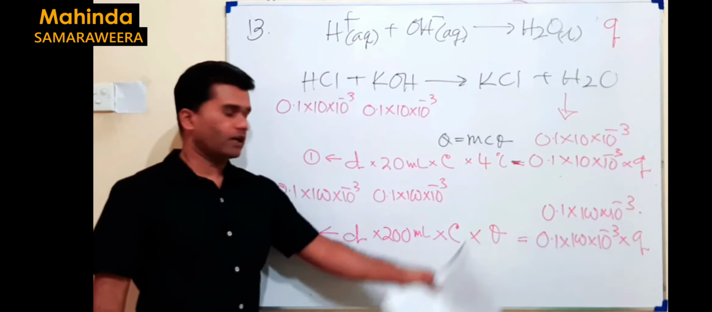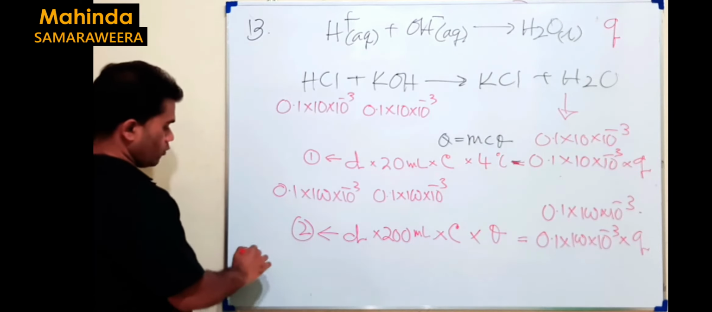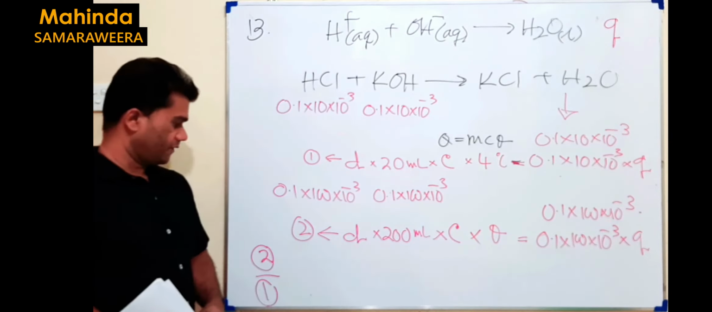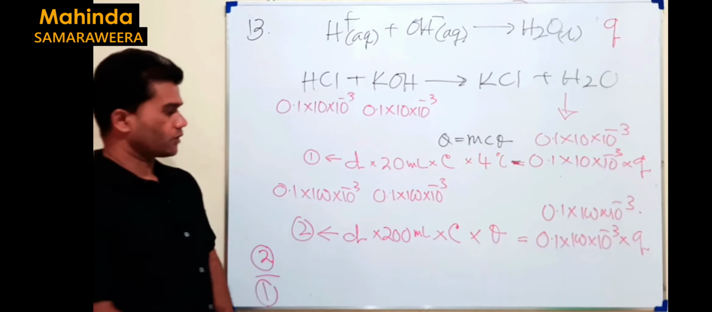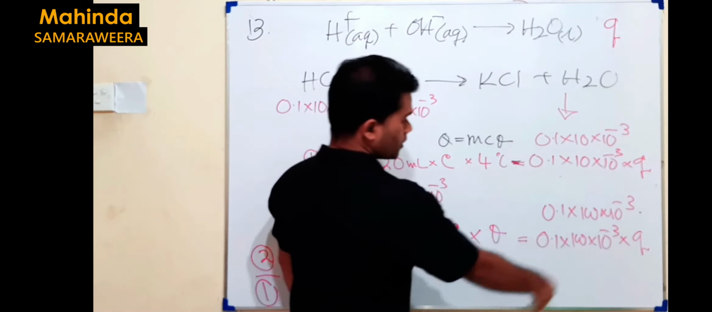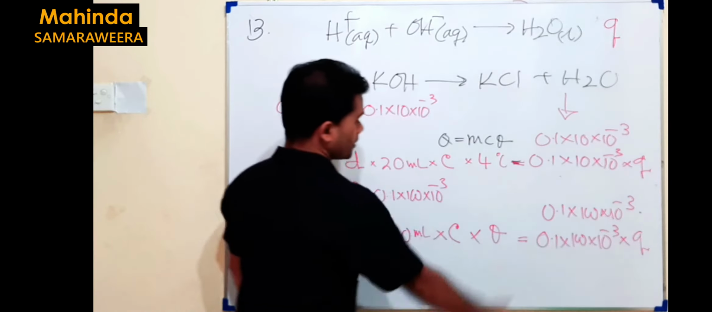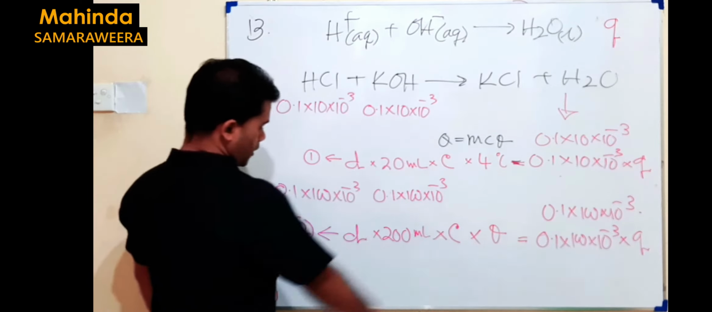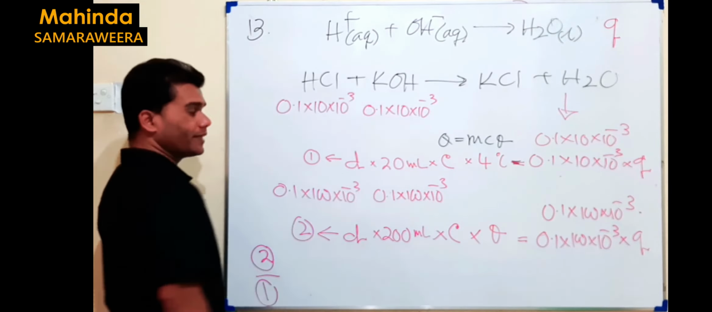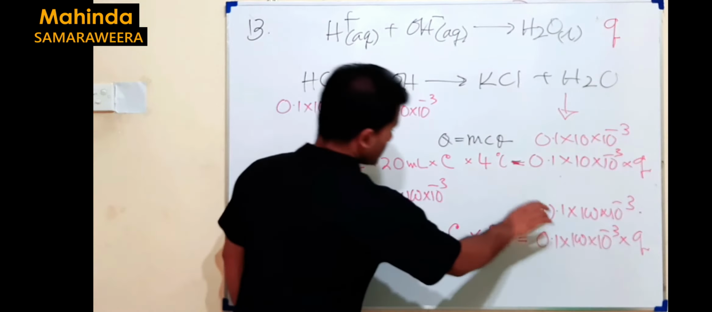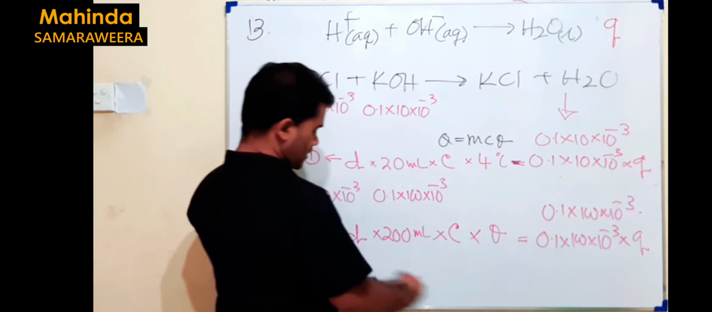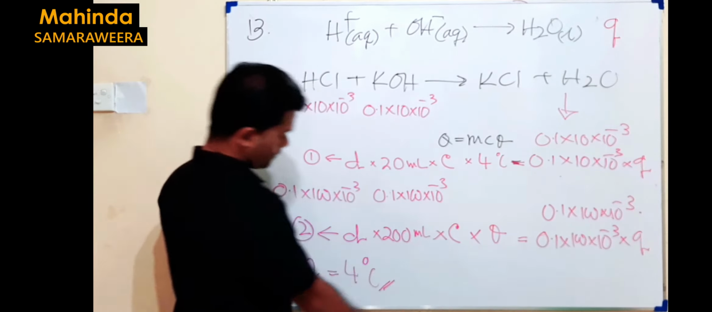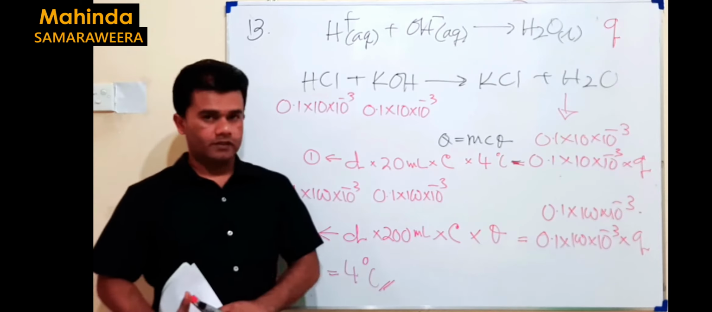Now to calculate theta, the only thing you can do is divide the second one by the first one. When you divide the second one by the first one, you end up with theta. As you can see here, 0.1 cancelled out, 10 to the power of minus 3 Q cancels out, 100 over 10 means 10. On this side, C cancelled out, D cancelled out, 200 over 20 again 10. Then that 10 cancels with this 10. So what is finally remaining? The temperature difference will be again 4 degrees Celsius.